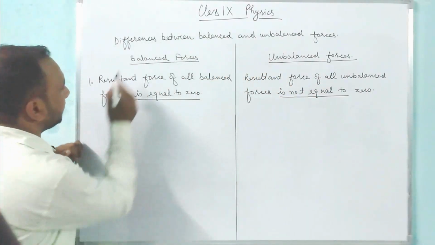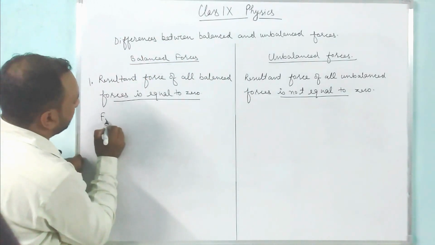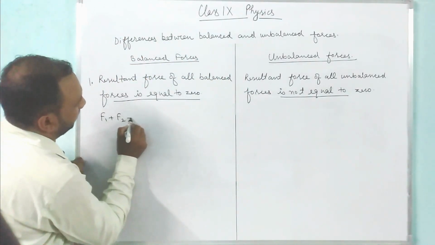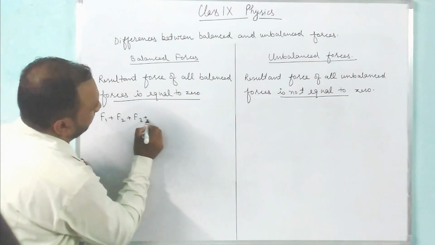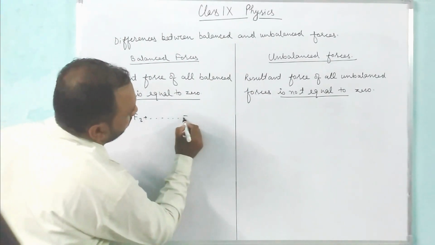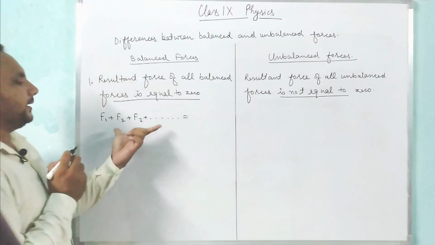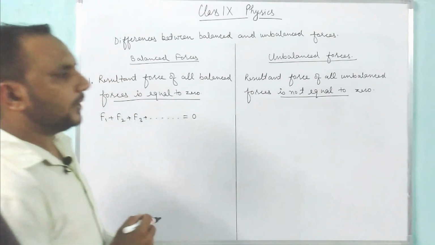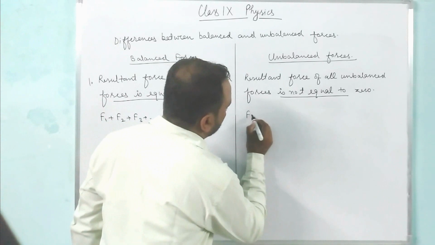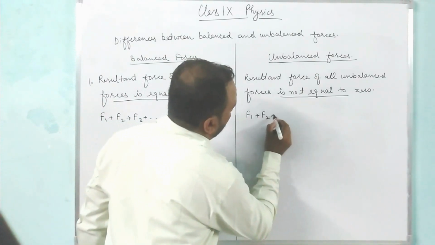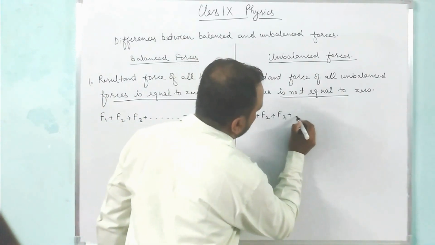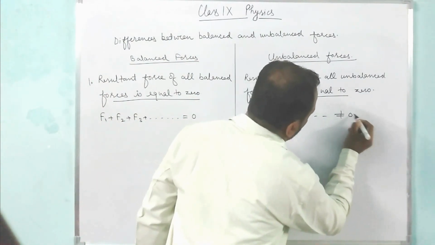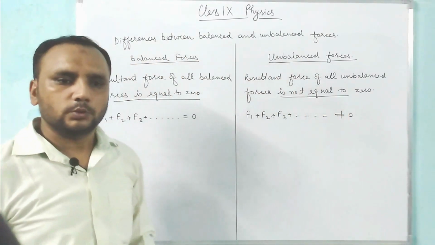We can write it as, in balanced force, the sum of all forces F1 plus F2 plus F3 and many other forces acting on the body is equal to 0. But in unbalanced forces, the sum of all forces is not equal to 0.